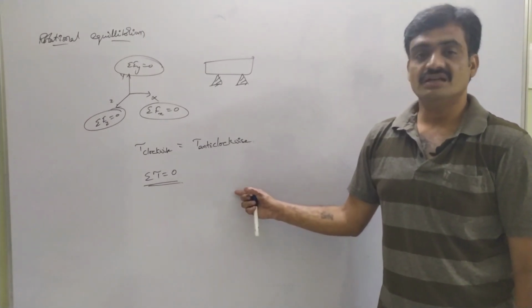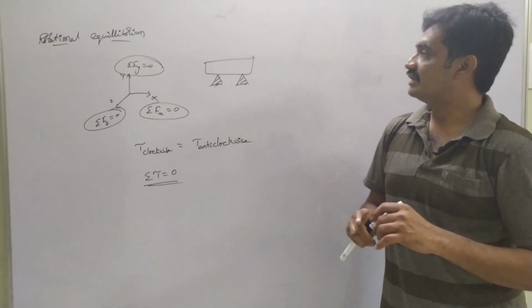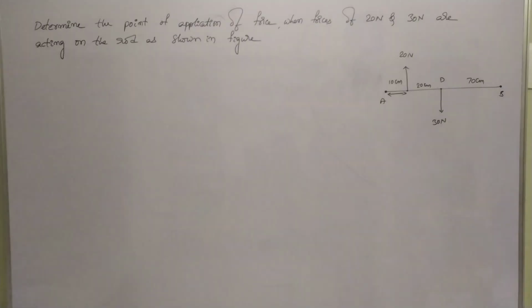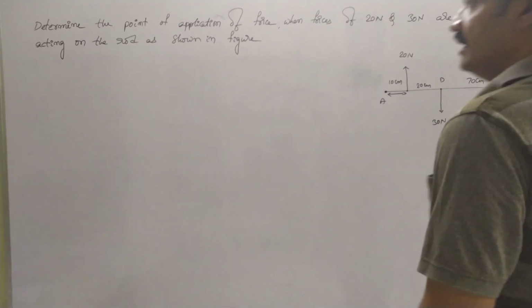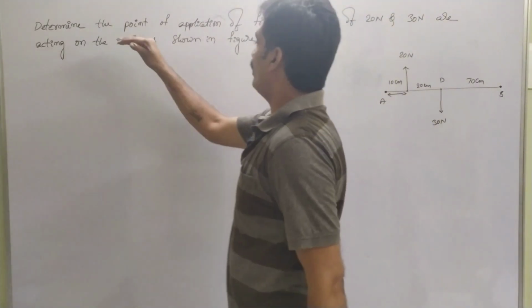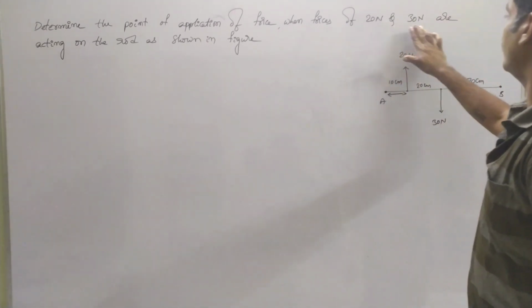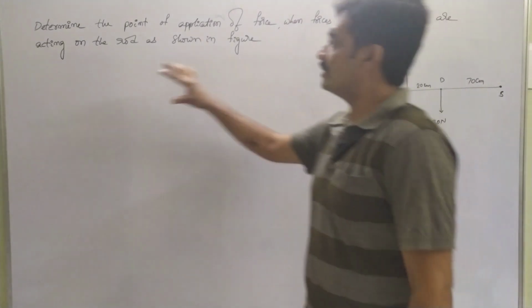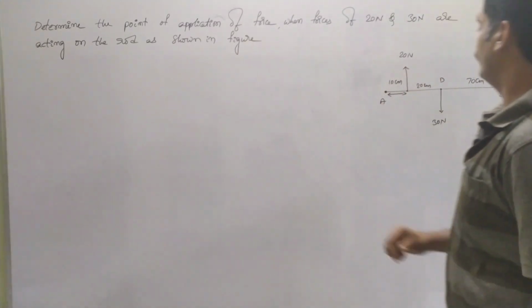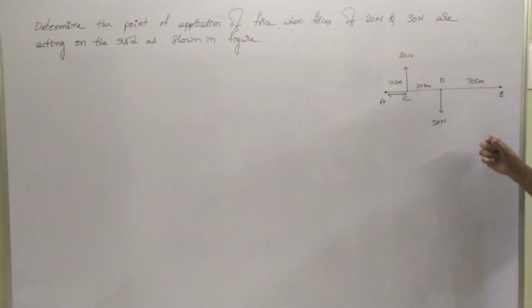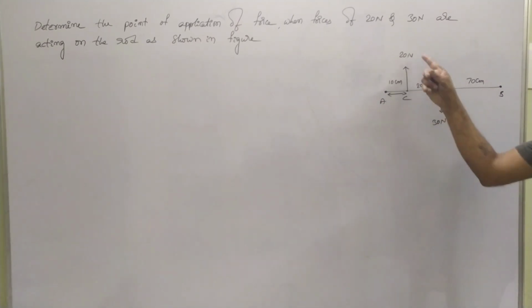Let's see a problem based on this rotational equilibrium. Observe the problem. Determine the point of application of force when forces of 20 Newton and 30 Newton are acting on the rod as shown in the figure. So here we have considered a rod AB, whereas at points C and D, two forces are acting.